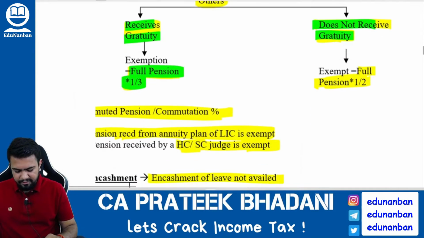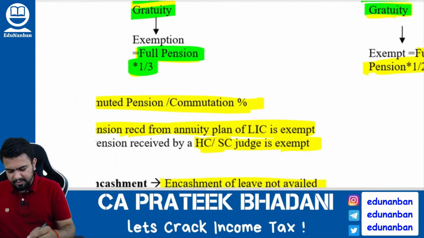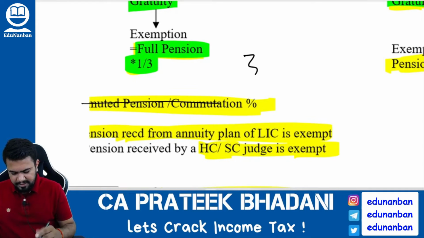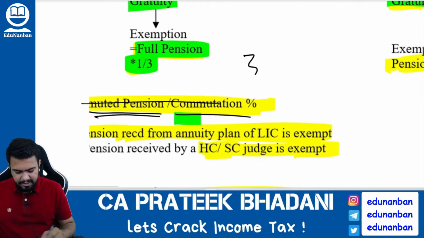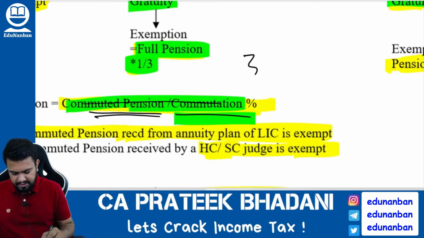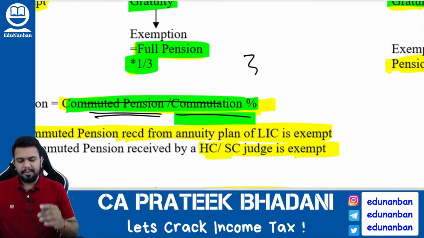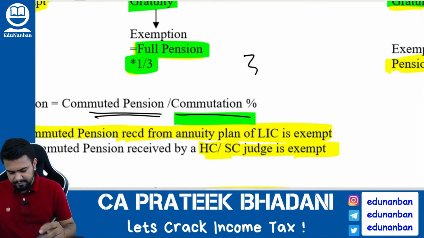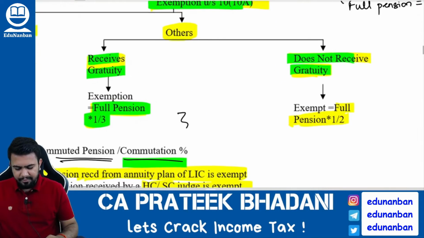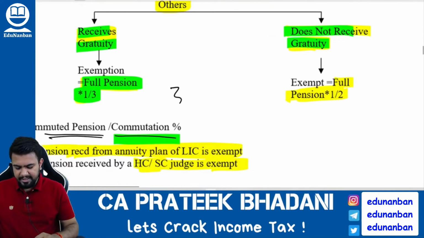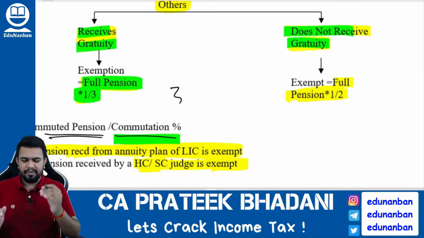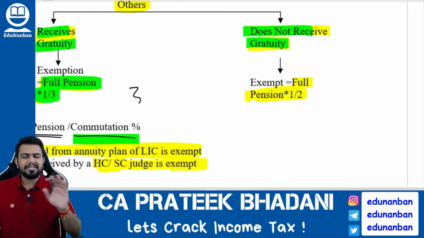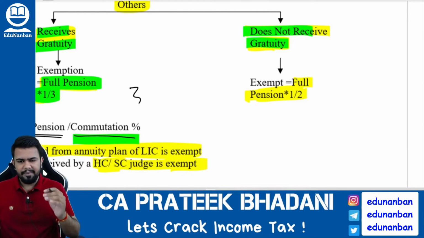So how to calculate full pension? Full pension is equal to commuted pension multiplied by commutation percentage. Okay, so if the employee is receiving gratuity, then exemption will be full pension into 1 by 3. If the employee does not receive gratuity, then the exemption will be full pension multiplied by 1 by 2.